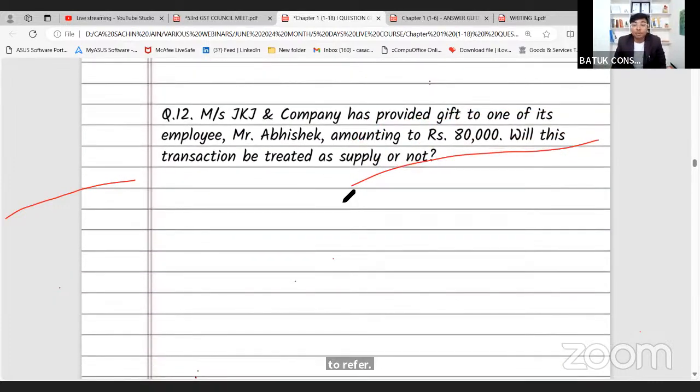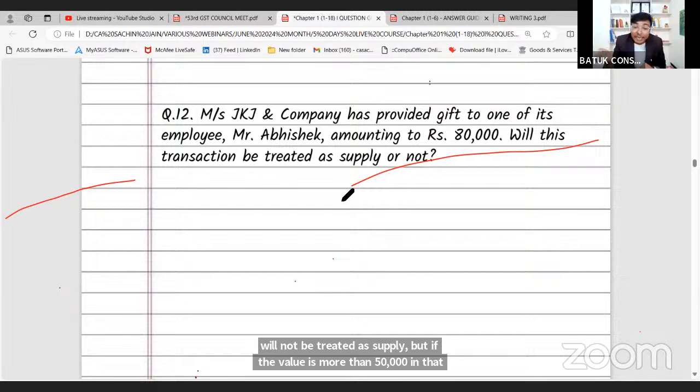Messrs. JK Jain and Company has provided a gift to one of its employees, Mr. Abhishek, amounting to rupees 80,000. Will this transaction be treated as supply? Sir, Surajji, if the gift value is up to 50,000 rupees, then the same will not be treated as supply. But if the value is more than 50,000 rupees, in that case, the same will be treated as supply. Because they have given an exemption up to 50,000, after that they have not mentioned any exemption. Hence the same will be treated as supply. That is the logic.